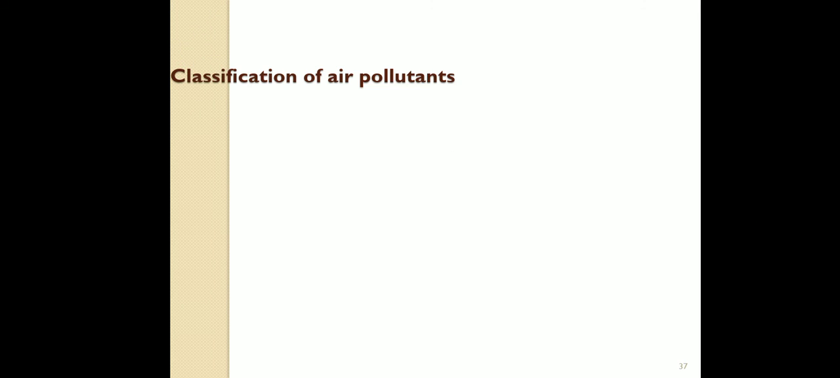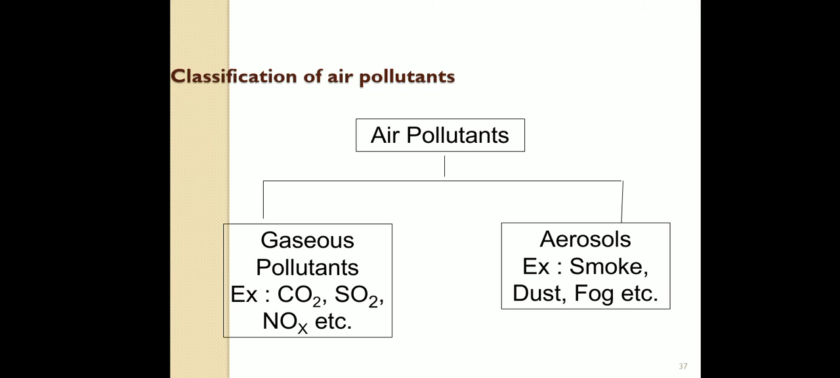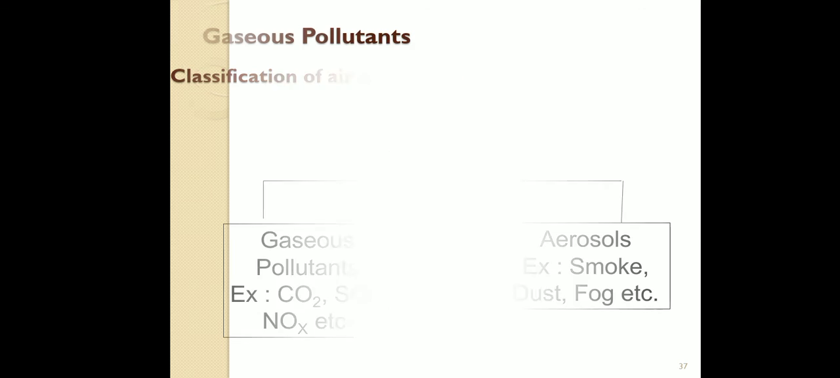So on this basis, we can classify air pollutants into two types: gaseous pollutants and aerosols. Aerosols are dispersed particles of solids and liquids, commonly known as aerosols. So gaseous pollutants and aerosols. All of you note this slide also. Air pollutants are classified on the basis of state. Okay, then we go for the next.